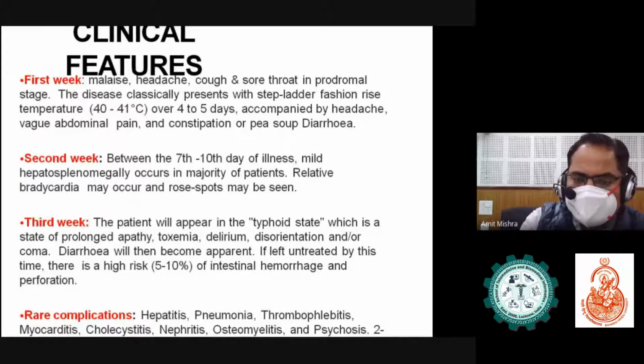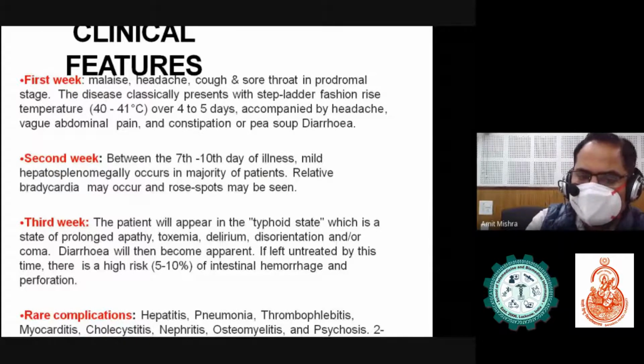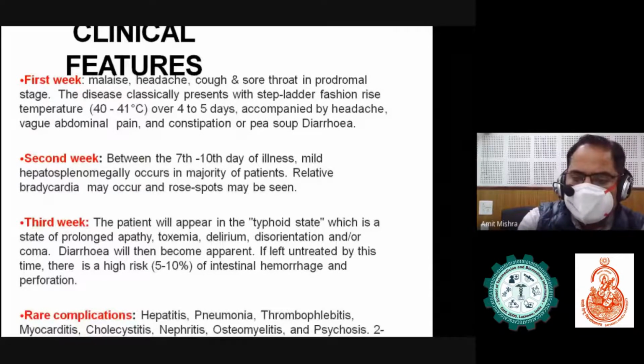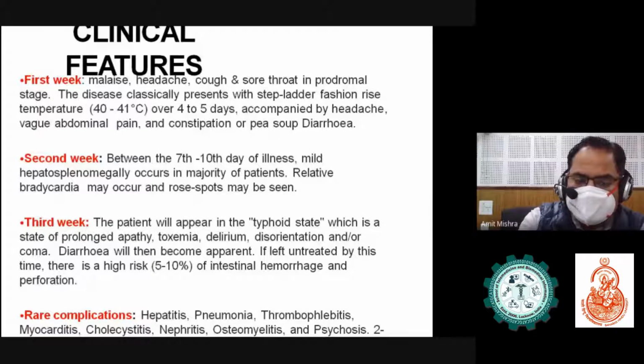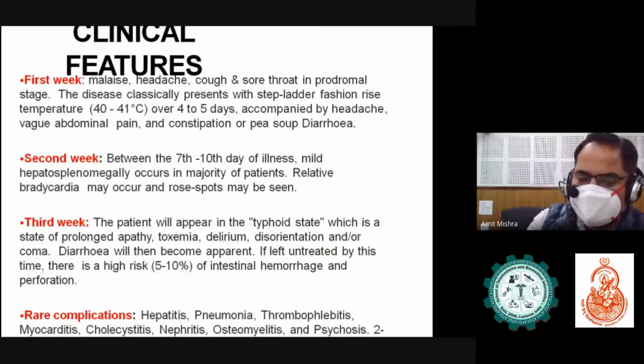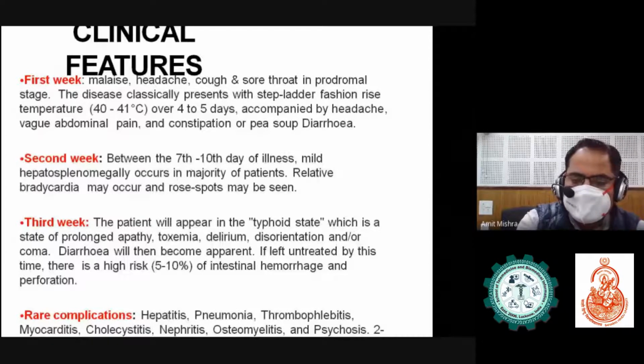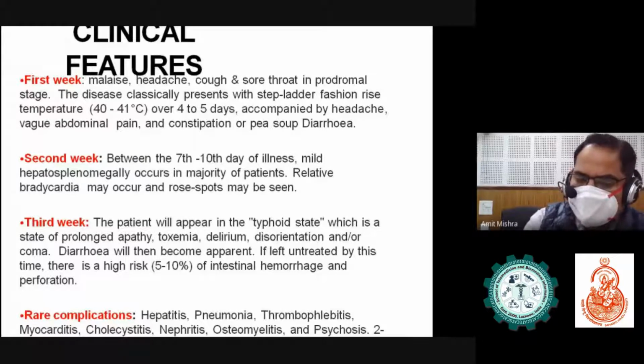In the third week, the patient will appear in the typhoid state, which is a state of prolonged apathy, toxemia, delirium, disorientation, or coma. Diarrhea will then become apparent. If left untreated by this time, there is a high risk of intestinal hemorrhage and perforation. These are some rare complications of enteric fever: hepatitis, pneumonia, thrombophlebitis, myocarditis, cholecystitis, nephritis, osteomyelitis, and psychosis, which develop in 2 to 5% of patients. Patients may also become gallbladder carriers.